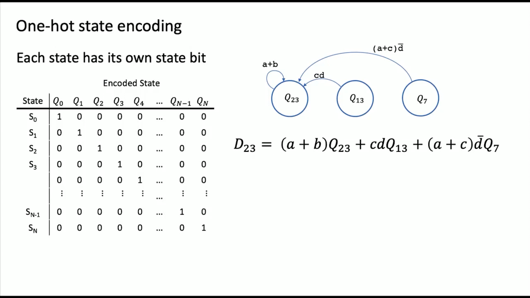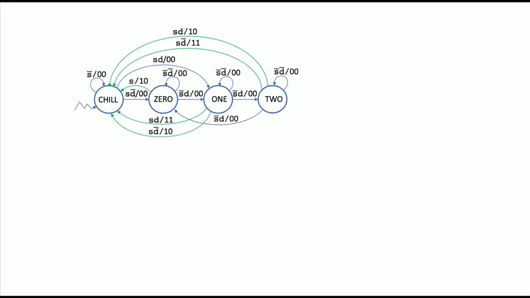Okay. All right, so the state equations here, where were they? Right, we would look at, when do I want to go to chill? I want to go to chill when I'm in here and S is 1, or I'm in 1 and S is 1, or when I'm in 0 and S is 1. Okay. Any questions on this? All right. Actually really convenient.